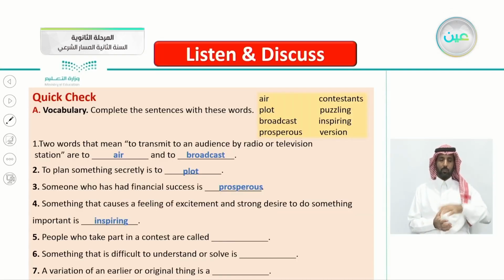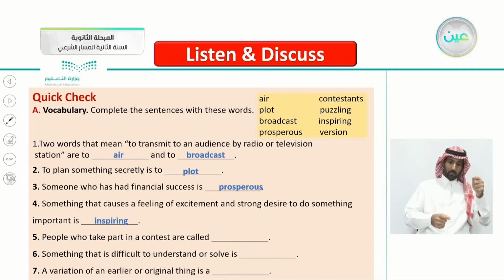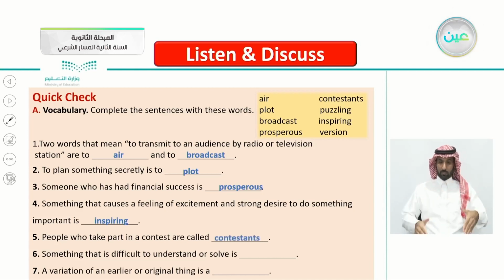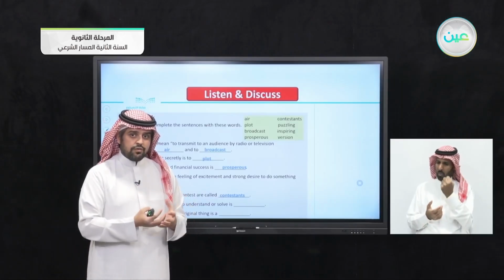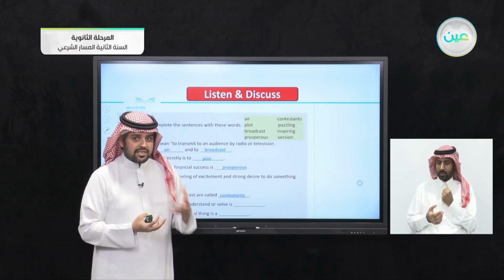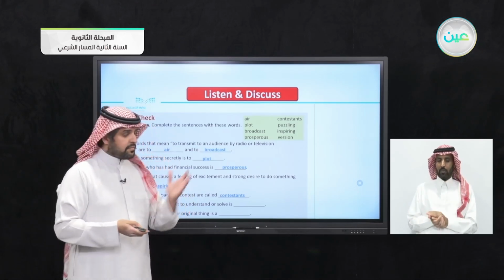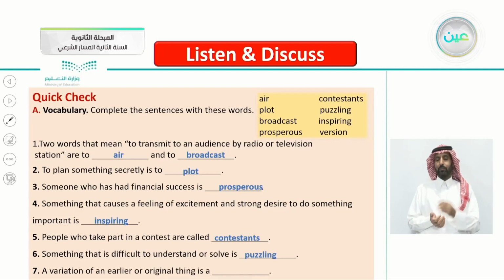Number 5, people who take part in a contest are called... Yes, this is an easy one. Contestants. Number 6, something that is difficult to understand or solve. When a crime is difficult to solve, when something is difficult to understand, we call it, yes, puzzling. So here, puzzling is an adjective. You describe something as puzzling.